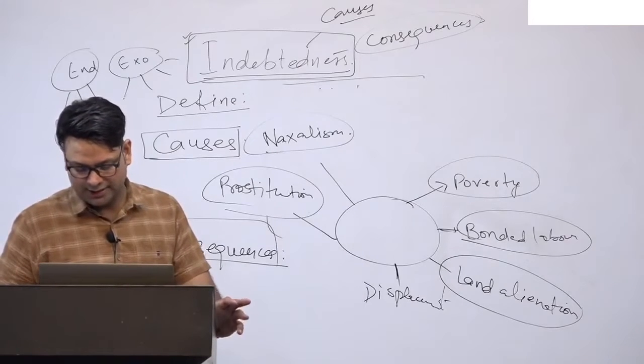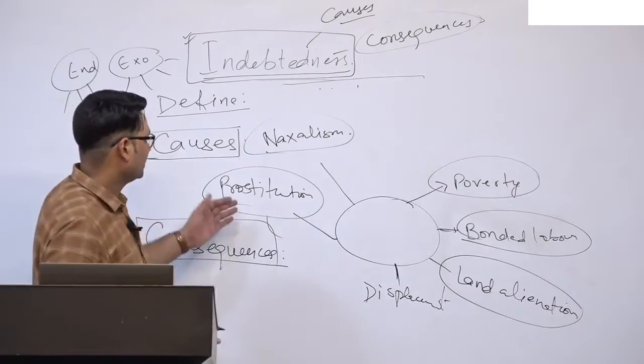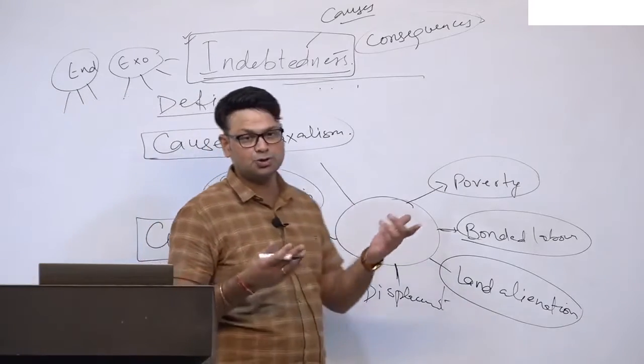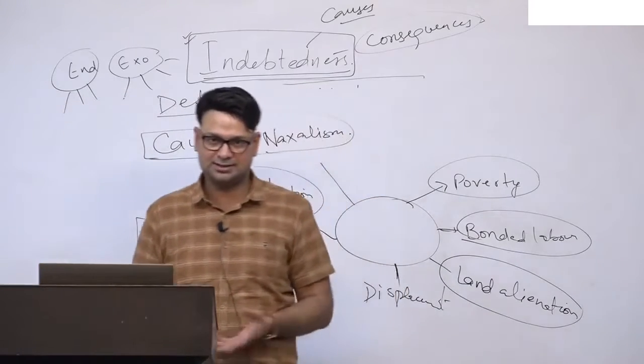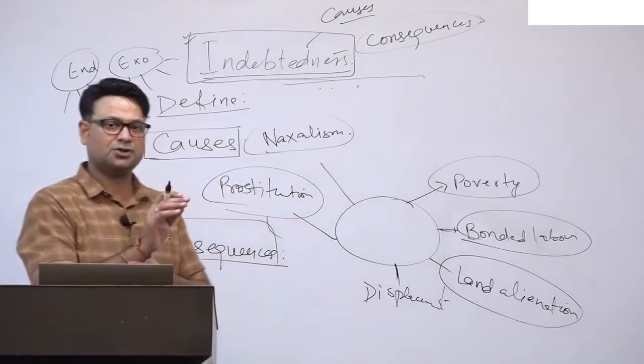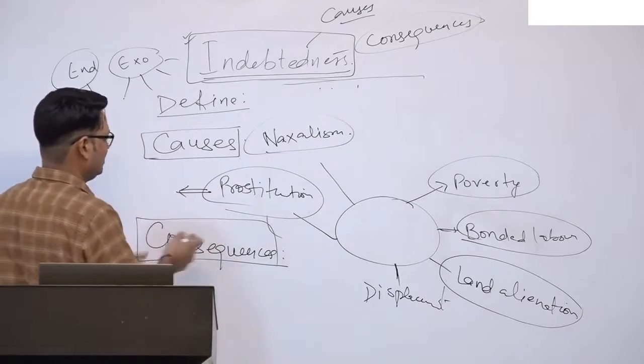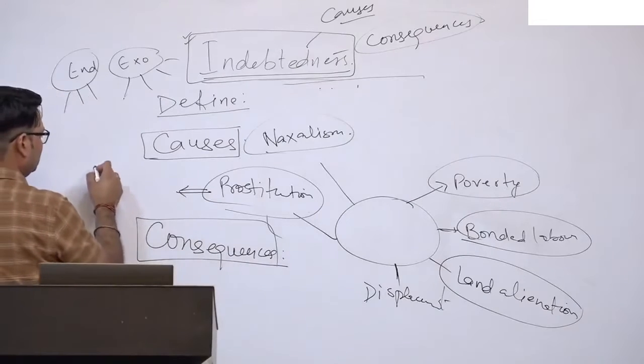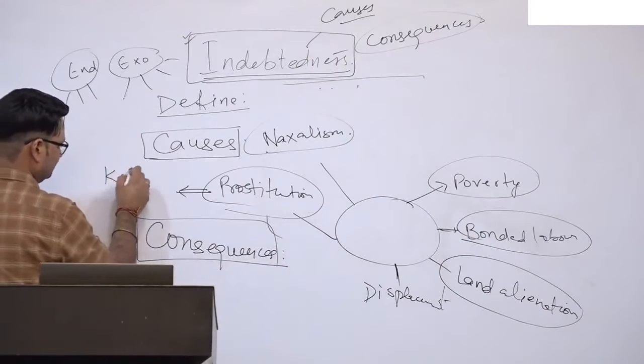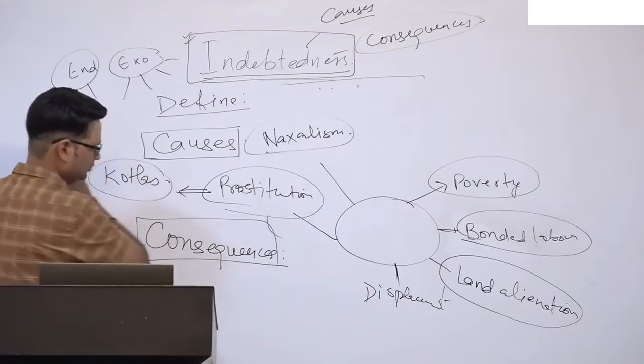And you can quote any case study. You can quote the practice of prostitution among the Kotlas of Jonsar, right? So that indebtedness led to the practice of prostitution among Kotlas. That you can write.